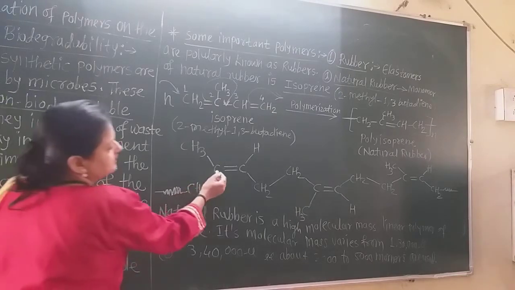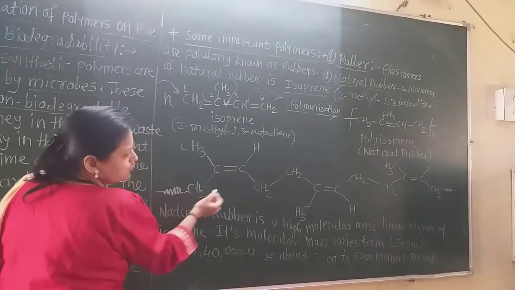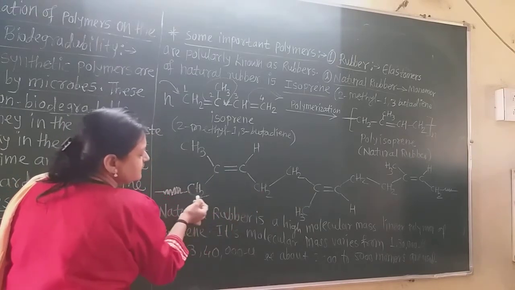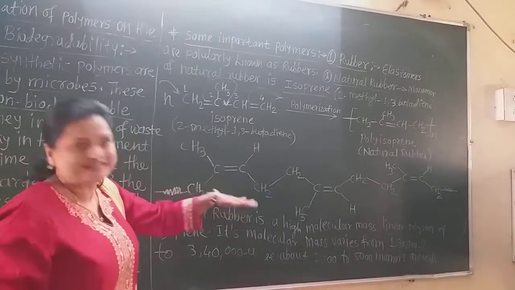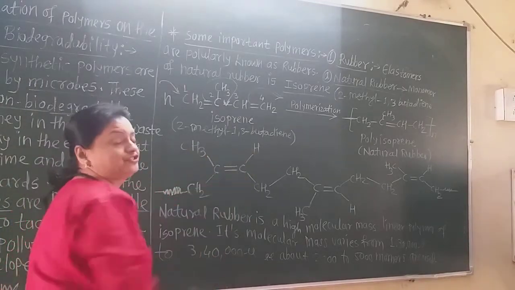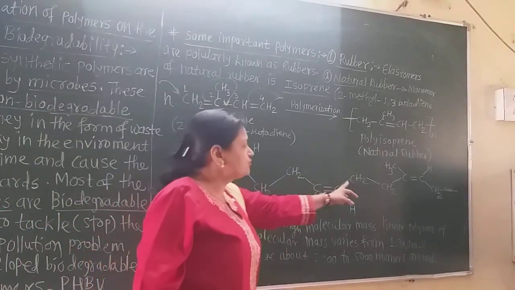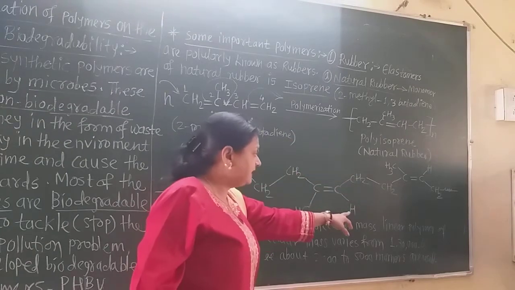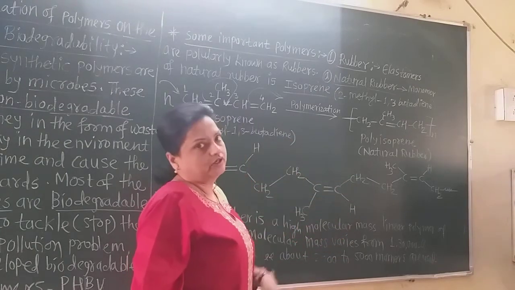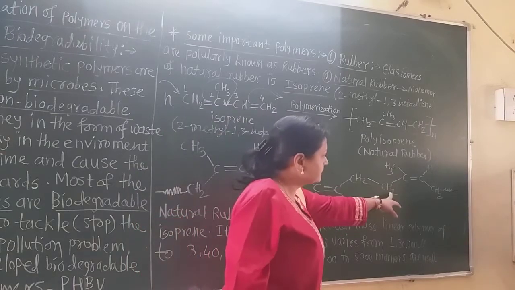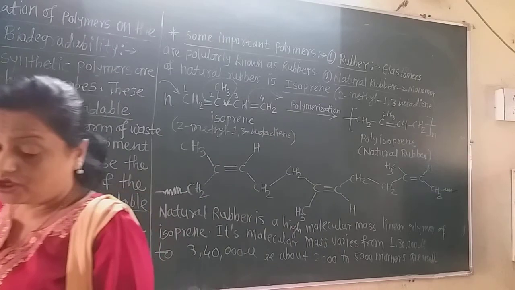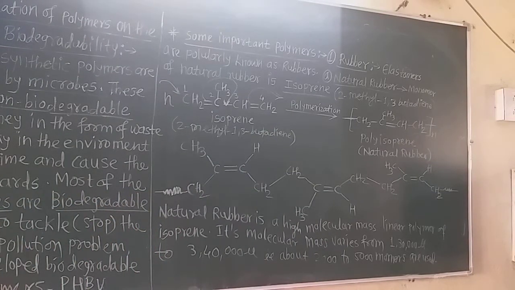Now see here is the carbon-carbon double bond, a CH2 unit, another CH2 unit. Both of the similar CH2 units are on the same side, and this CH3 and H are on the opposite side. So this is the cis type of arrangement. Here also CH2 is on one side, and CH3 and H, which are different, are on the other side. Again here CH2 is on the same side. So what is the first property of the natural rubber? That the polyisoprene molecule has cis configuration of the carbon-carbon double bond.